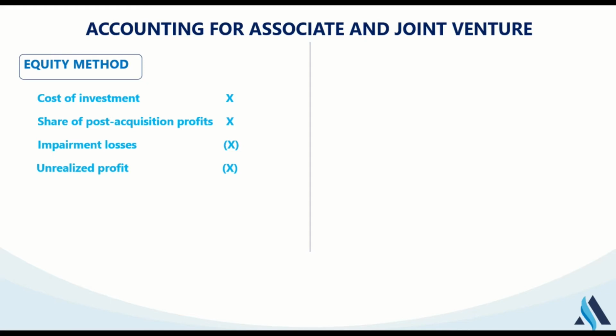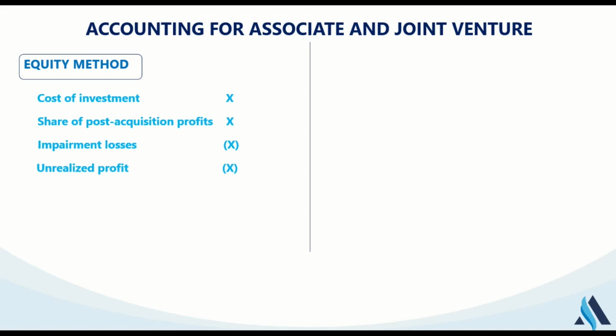Unrealized profit will reduce the value of our investment, because don't forget, the profit shared earlier included unrealized profit, and since it included unrealized profit, we are expected to remove it. But unlike when we were talking about control, whereby we are looking at a subsidiary, there is a different case here.